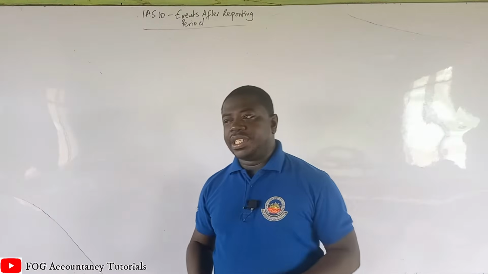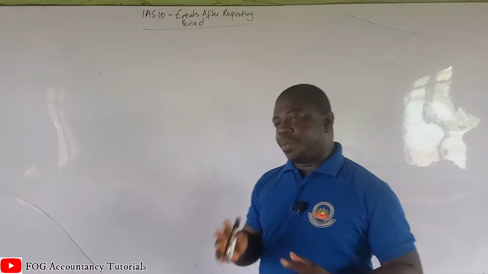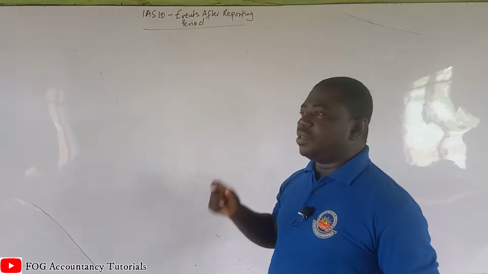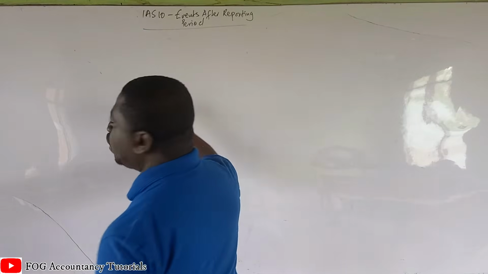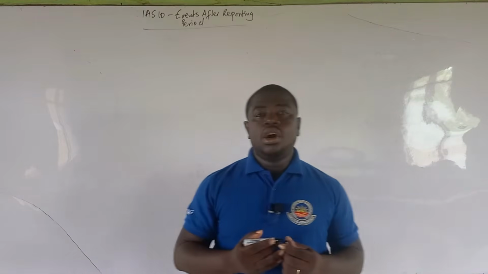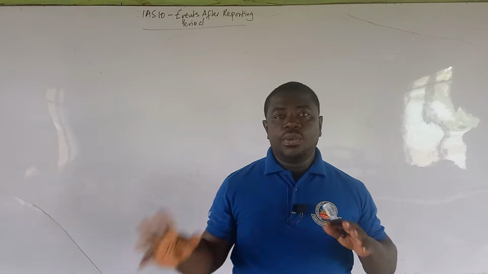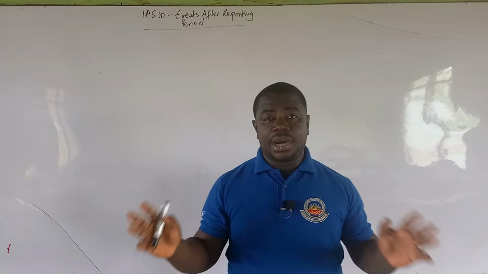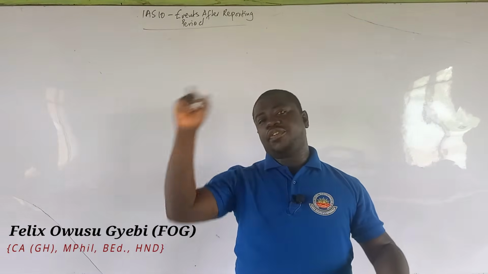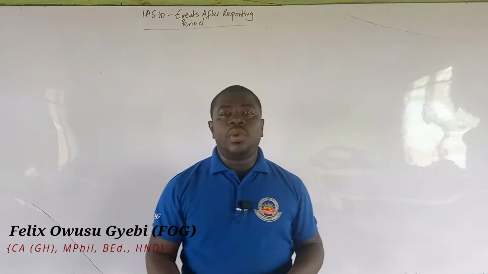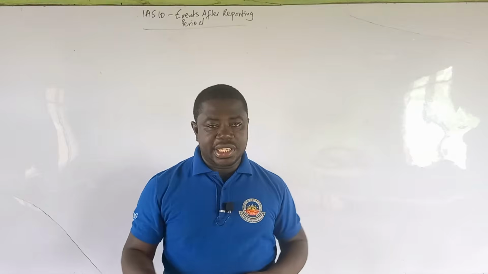What we are going to deal with, basically, is that when financial statements are prepared, we know that the accounting period or accounting year is a 12-month period. It could be from January to December, but when we talk about a financial year, we don't necessarily mean January to December all the time. It could be from 1st April this year to 31st March next year, depending on when the business began operations and when the financial year of the business starts.